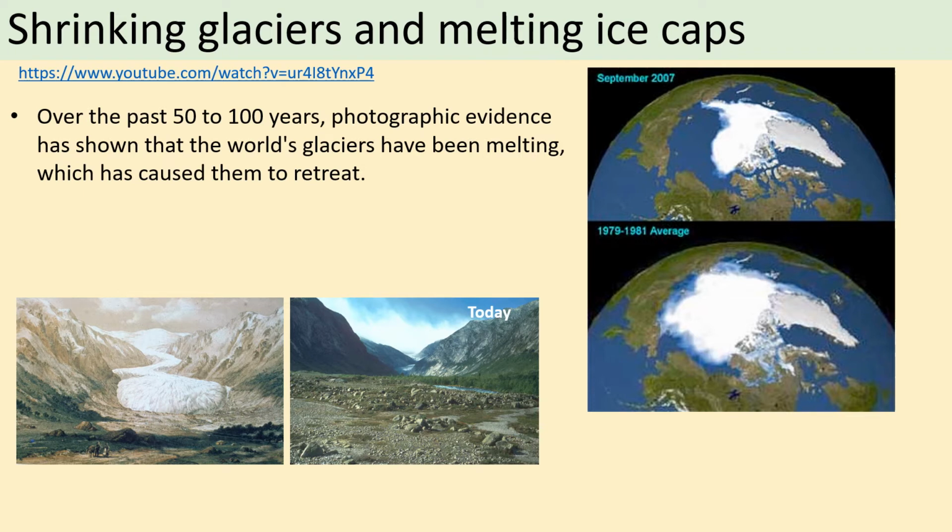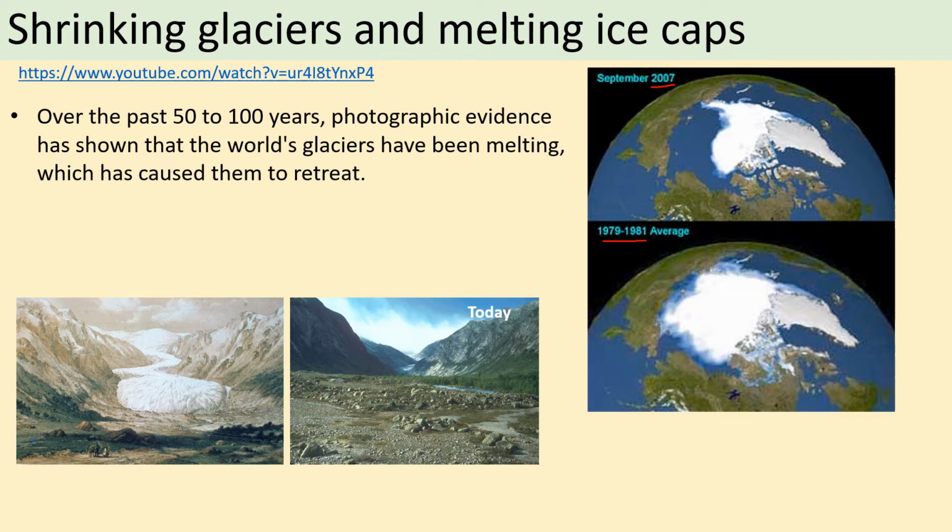So this can be visible if you look at this sort of image on the right hand side. This would be produced using satellite imagery. So in the 1979 to 81 average, this is what the Arctic ice, so ice at the North Pole, looked like. And then in 2007, you can see how that has massively reduced.